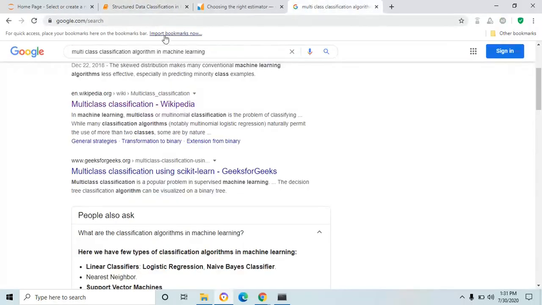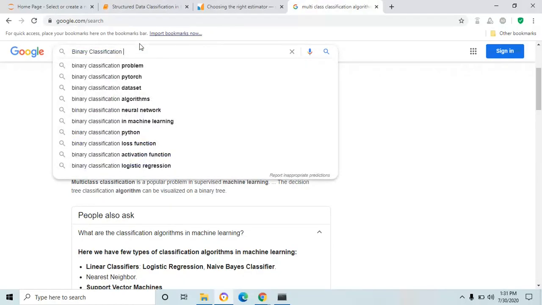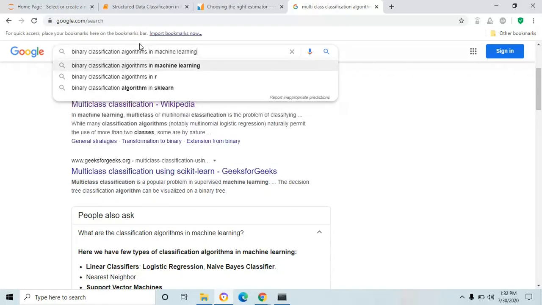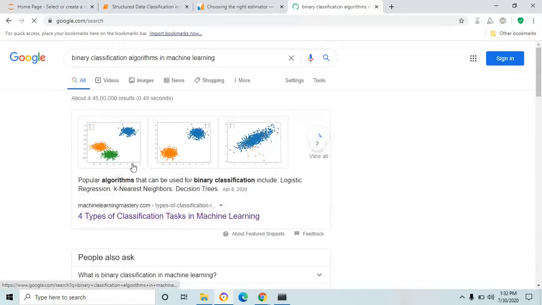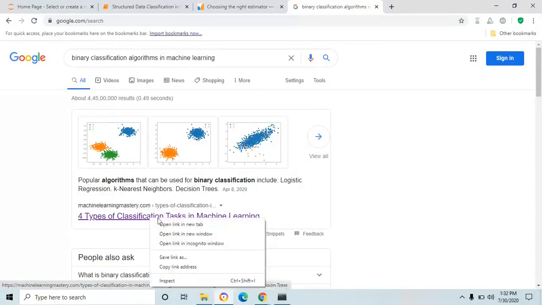Okay, fine. I'm just showing some examples of how to find the algorithm which better suits your problem. For example, I'm going to search binary classification algorithms in machine learning. Here are the four types of classification.